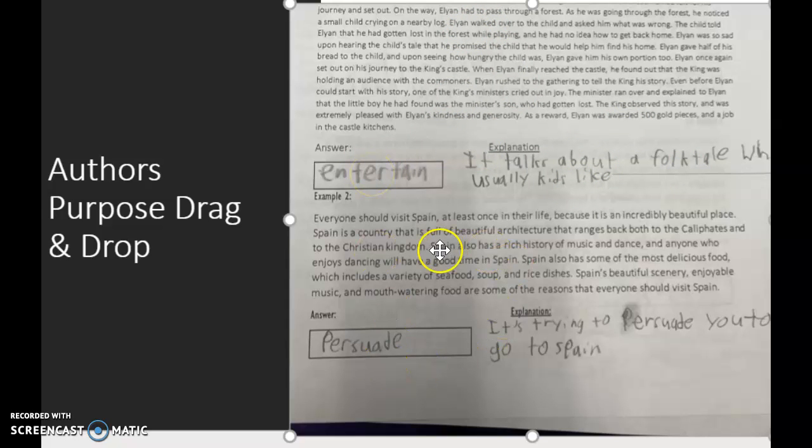The second one, everyone should go to Spain. It's persuasive. It's trying to get you to go to Spain. So it's saying things like everyone should visit Spain. Everyone should visit Spain again. It's beautiful. It has a lot of delicious food. So nice job there.